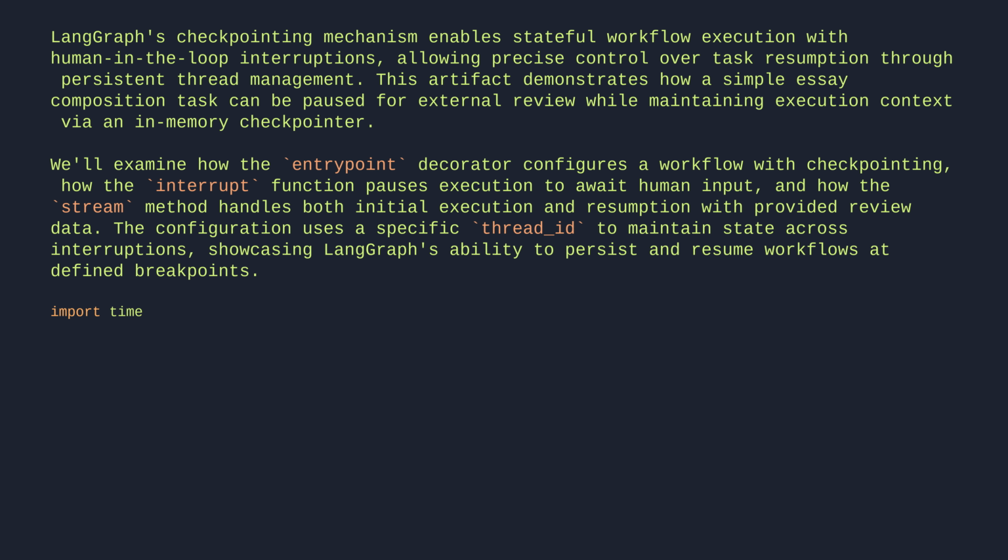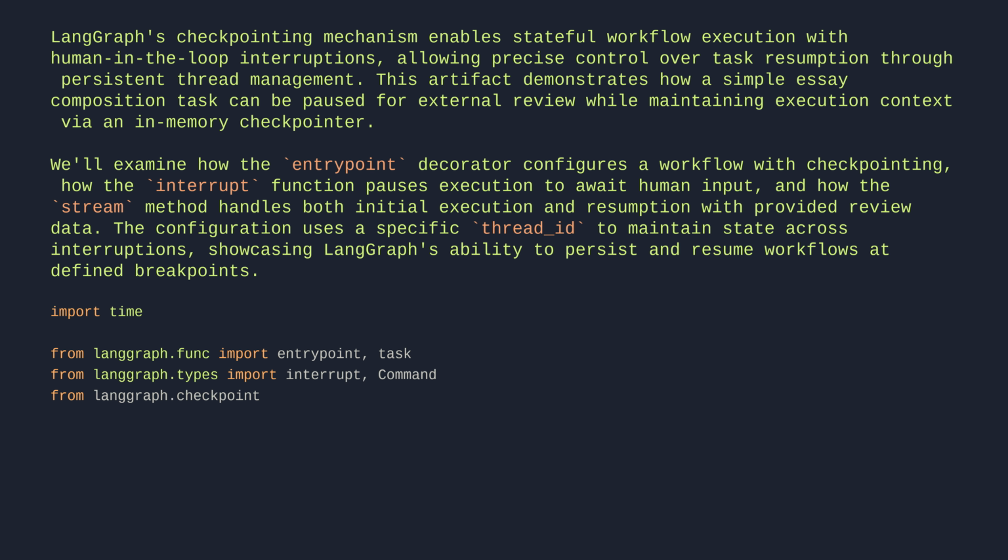Import time. From langgraph.func import entrypoint, task. From langgraph.types import interrupt, Command. From langgraph.checkpoint.memory import InMemorySaver.